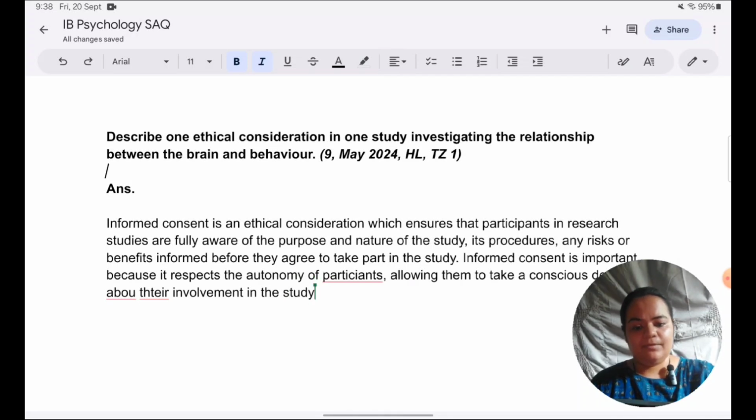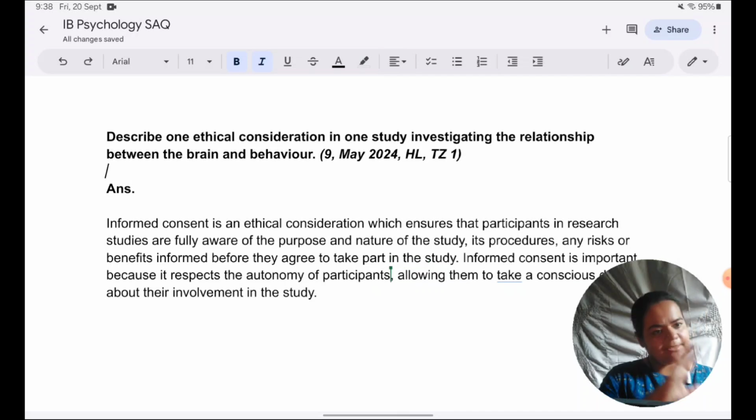Okay, now I will from this point onwards become increasingly focused on the question. These were generic points. Now I'm going to start addressing exactly what has been asked in the question. So firstly, they have chosen a topic area for this ethical consideration, which is brain and behavior. How informed consent matters when it comes to brain and behavior is what I'll explain next, and then I'll come down to the Maguire study.